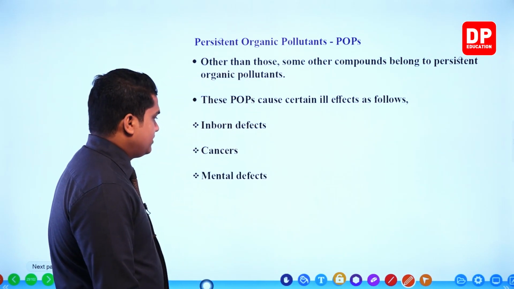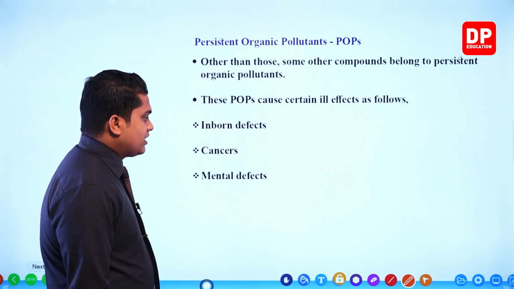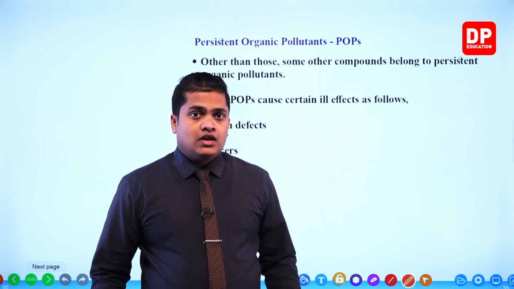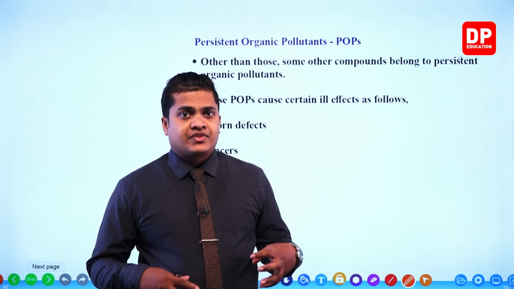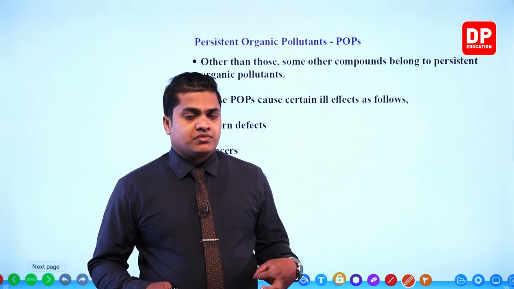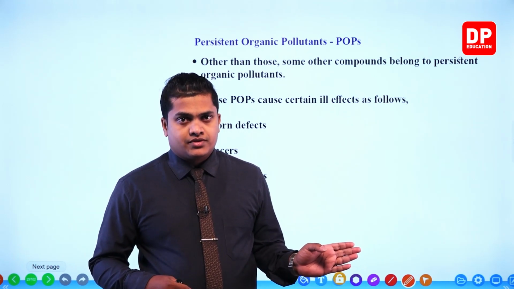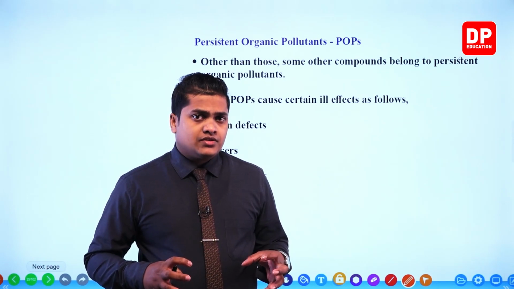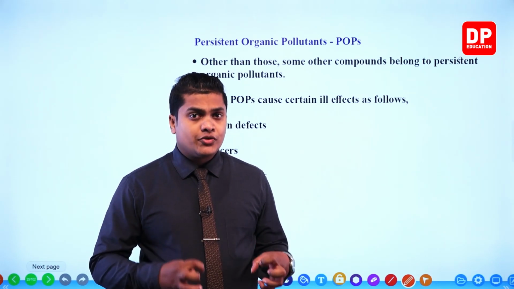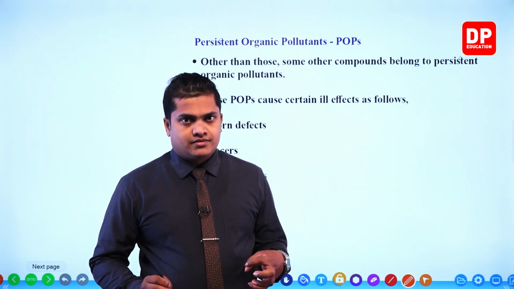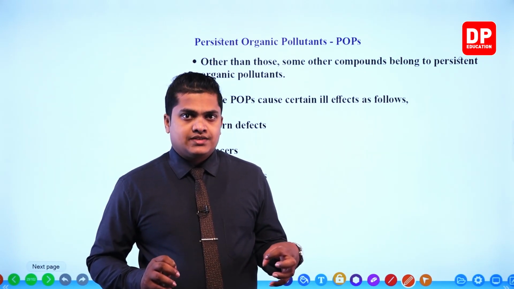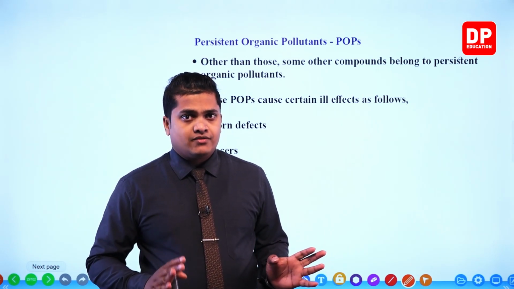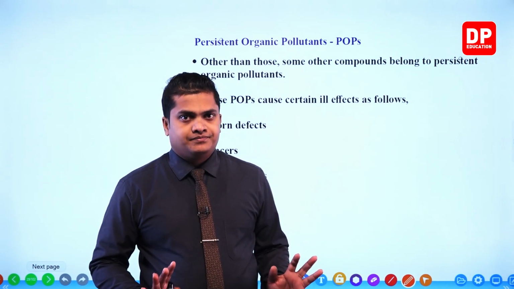Then, my dear children, mental defects. Different kinds of mental defects will also be created because of the POPs, or persistent organic pollutants. These things will harm different kinds of people, mainly children and also fetuses. For adults there is also a higher risk, but however, the risk of getting diseases for children and for fetuses is very high.